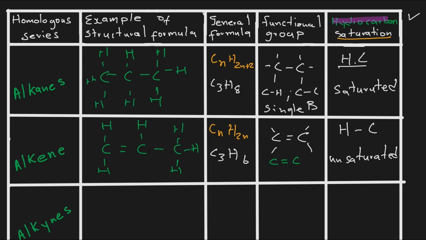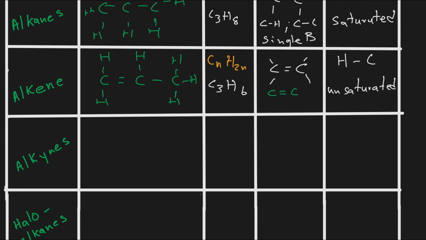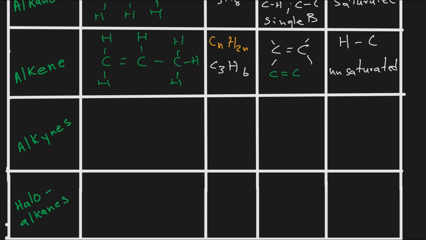So unsaturated simply means we have double bonds in between the carbons. It's either double or triple bonds. But now remember, if we have single bonds, we say we have a saturated molecule. Okay, so with that being said, we're going to move on now to the next group, which is called alkenes.